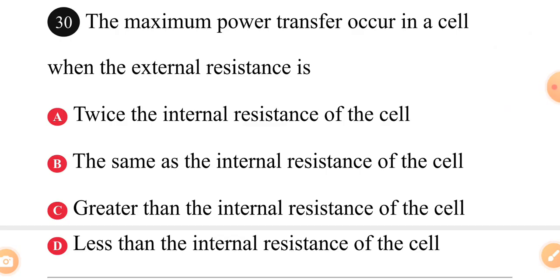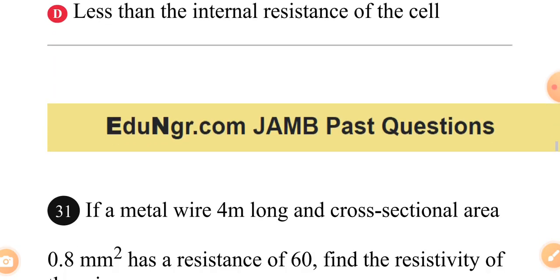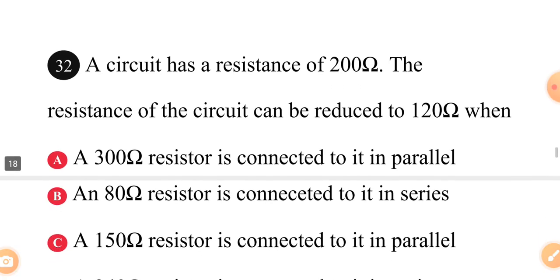The maximum power transfer occurs in a cell when the external resistance is dash. A, twice the internal resistance; B, the same as the internal resistance; C, greater than the internal resistance; D, less than the internal resistance. The answer is B. The maximum power transfer occurs when the external resistance is the same as the internal resistance. Okay? We move on.